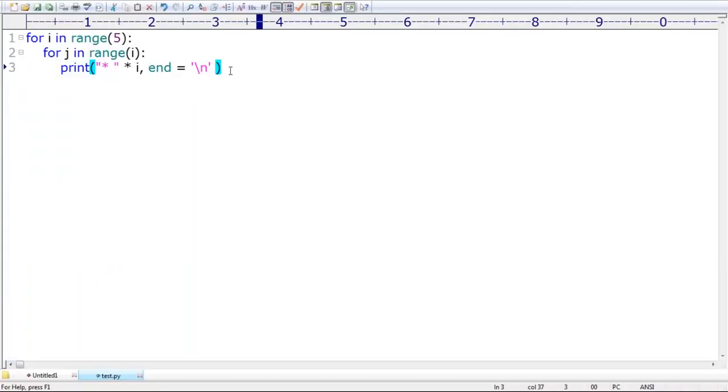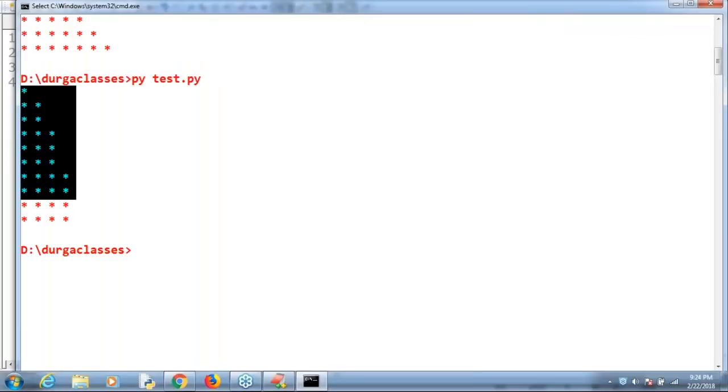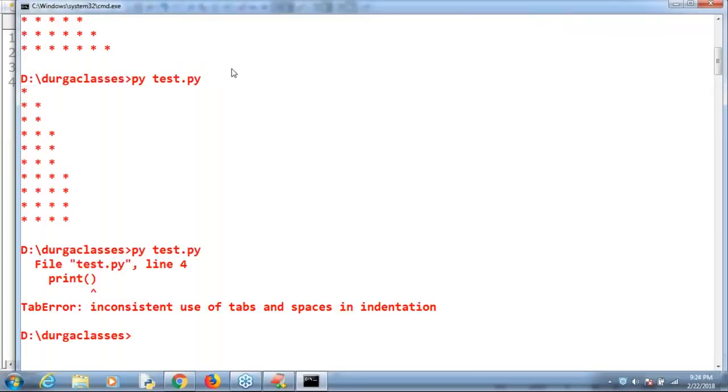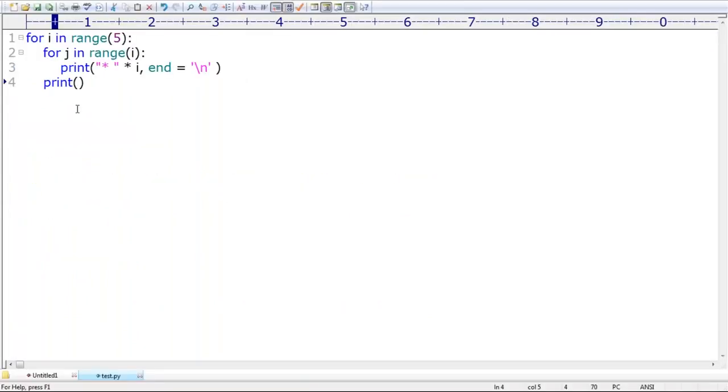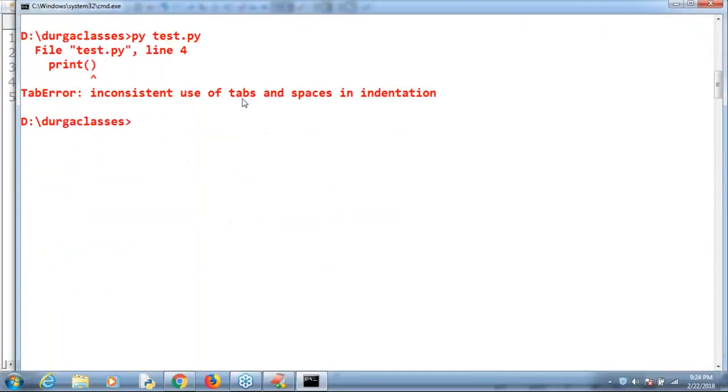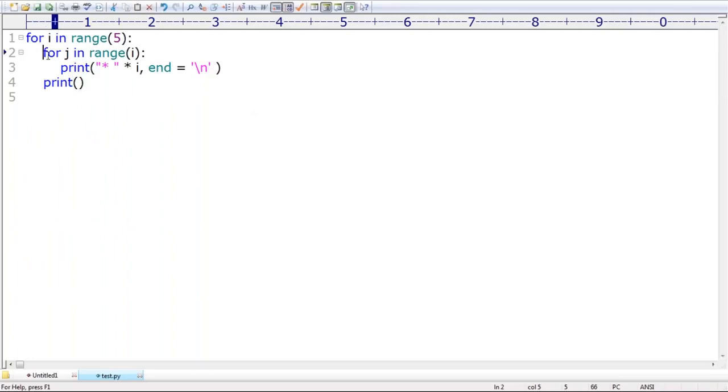Where you require your print? Here I'm just taking print like this. The problem is inconsistent use of tabs and indentation, because we just copy pasted. Here can you please observe that this is the problem.